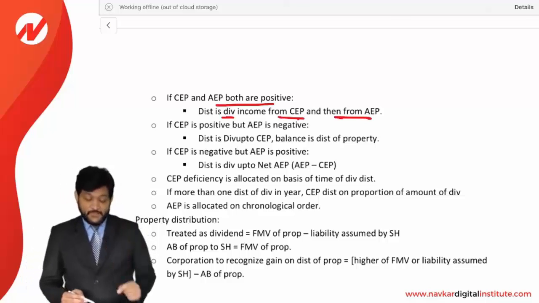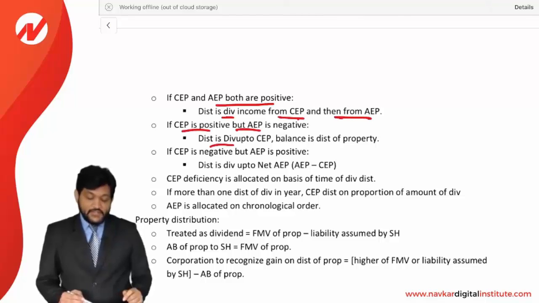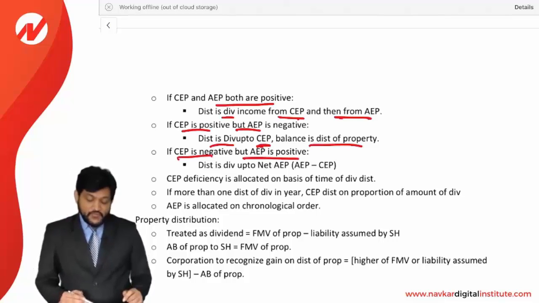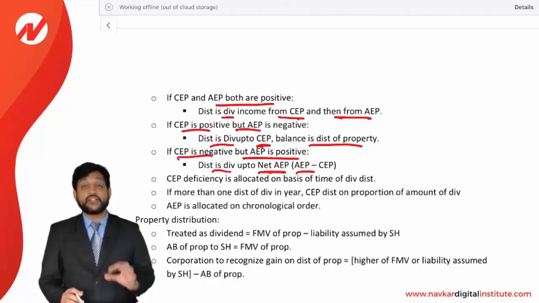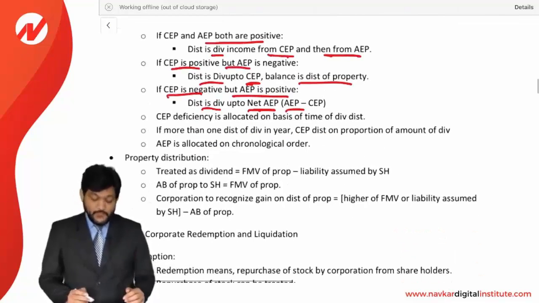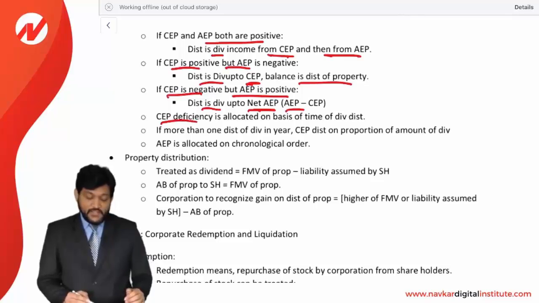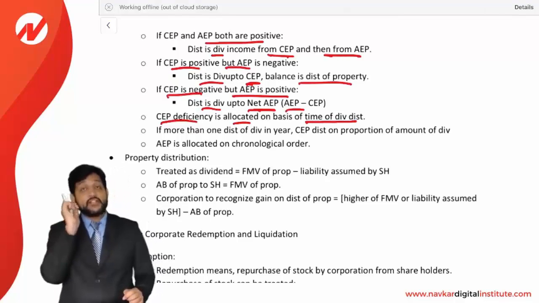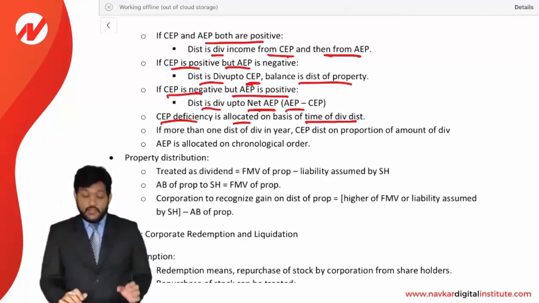First CEP, then AEP. If CEP is positive but AEP is negative, then it is a dividend up to CEP and the balance is a distribution of property, that is a return of capital. CEP negative, AEP positive, then dividend up to net, that is CEP minus AEP, you need to net it off. Okay, now CEP deficiency is allocated on the basis of time of dividend distribution. Means if there is a negative CEP, then it will be distributed based on the time. Like let's say